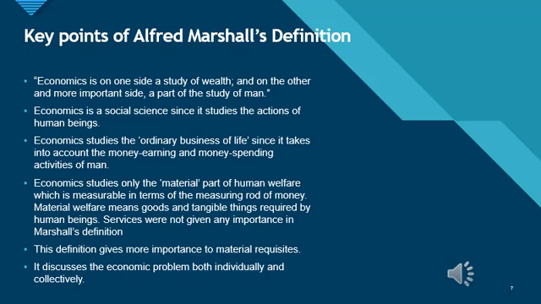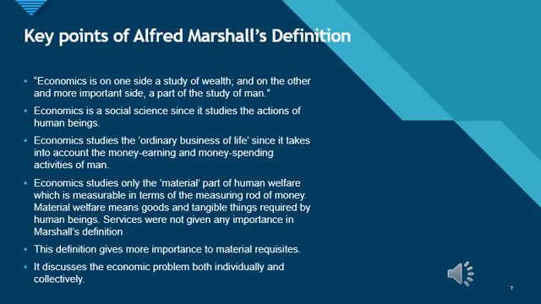Economics studies the ordinary business of life since it takes into account the money-earning and money-spending activities of man. Economics studies only the material part of human welfare. It neglects other activities of human welfare. Services were not given any importance in Marshall's definition. This definition gives more importance to material requisites.